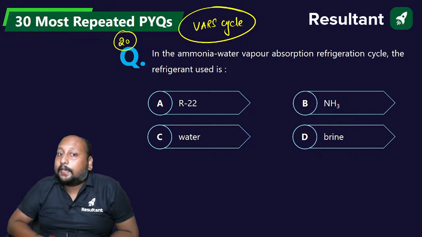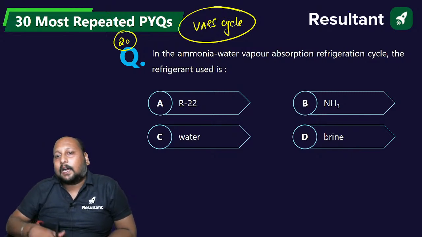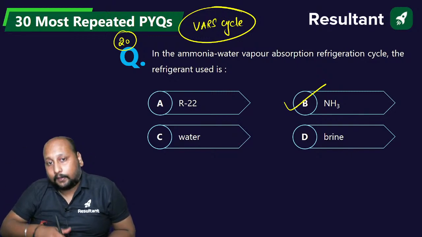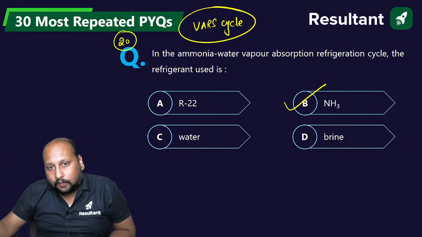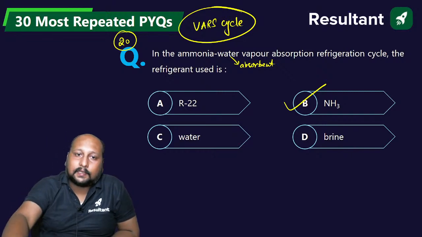Ammonia water vapor absorption refrigeration system, so obviously we are using ammonia as the refrigerant and water as the absorbent. So option B, NH3, is the correct answer.